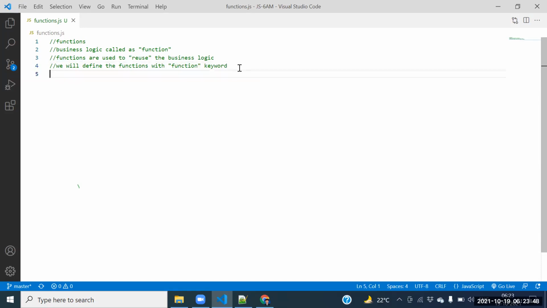Fine. How many types of functions? We have the following types of functions. First one is the named functions. Second one is the anonymous functions.